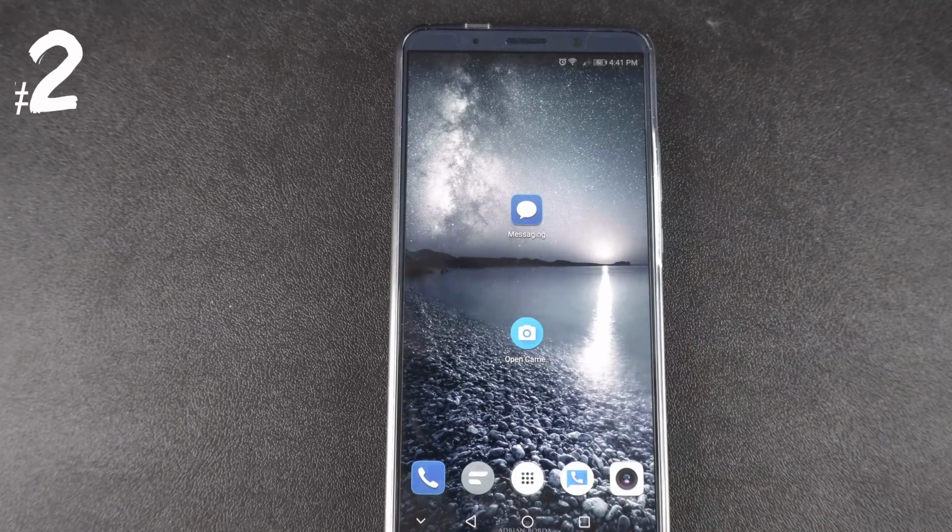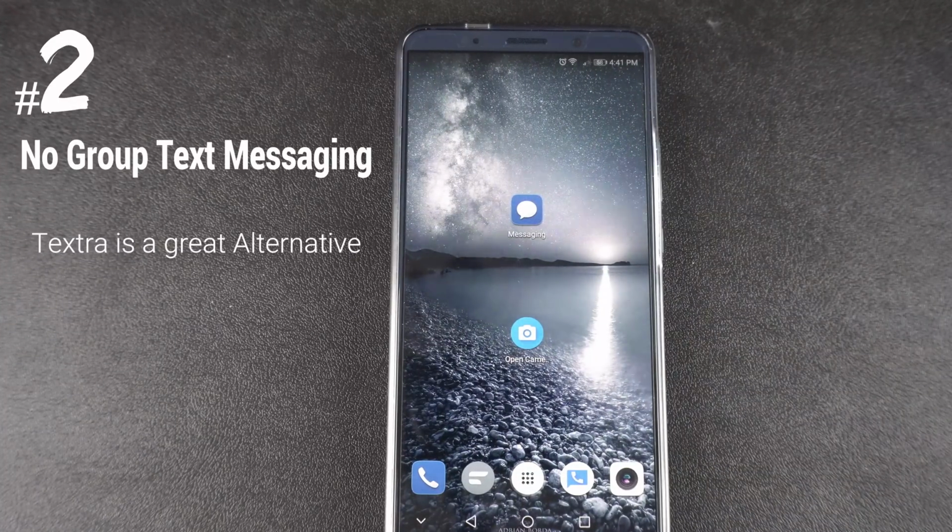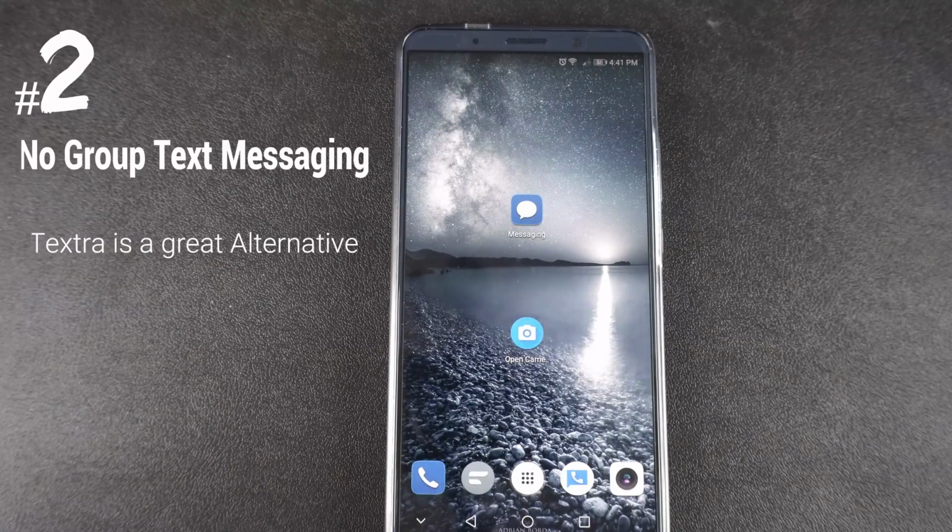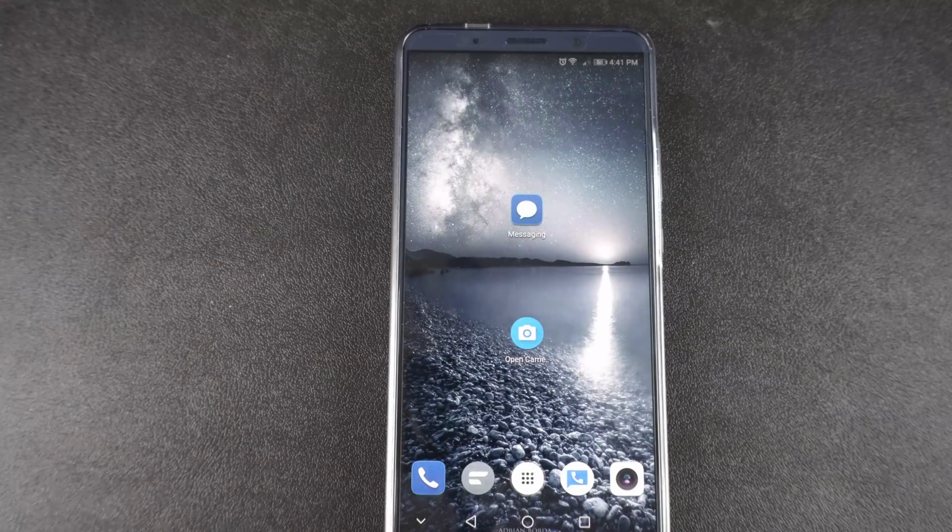Now on to flaw number 2. For me, sending out group text messaging is very important. It's one of the things I live by because I do it so much on a daily basis. The text messaging app that comes with this phone is really cool. It actually almost emulates the iPhone text messaging app the way that it's set up.